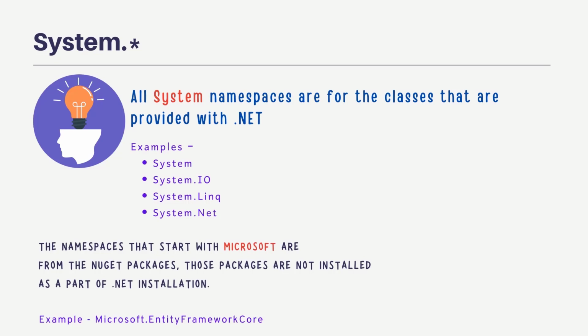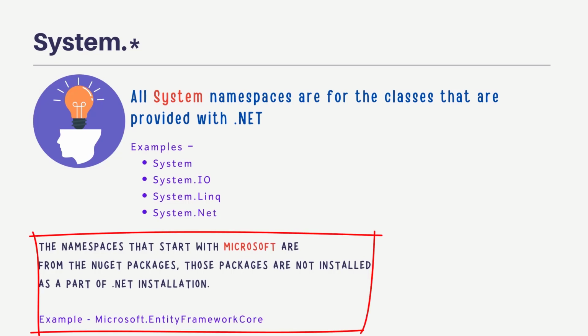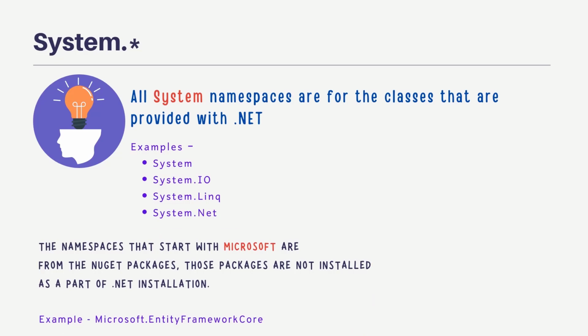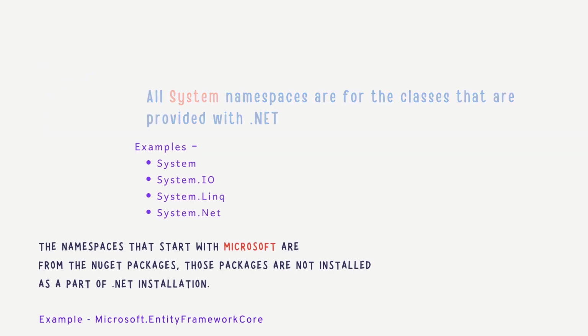For your information, all the namespaces that begin with System are for the code that is provided as a part of .NET itself. Microsoft also releases some packages which are not part of the .NET framework. They are like an extension to the .NET framework. For example, Microsoft releases a package for Entity Framework Core, which is used to access data from a database, and the namespace for the code inside that package is Microsoft.EntityFrameworkCore. I hope the concept of namespace is clear now.